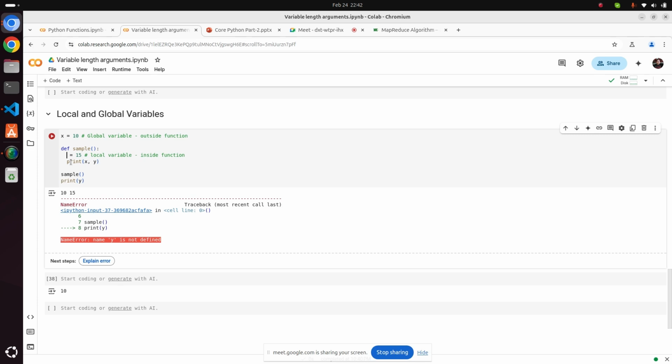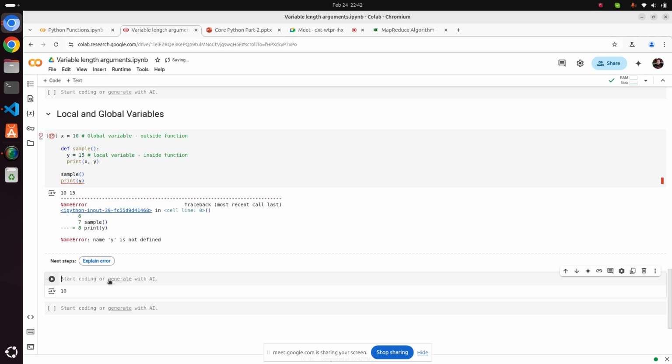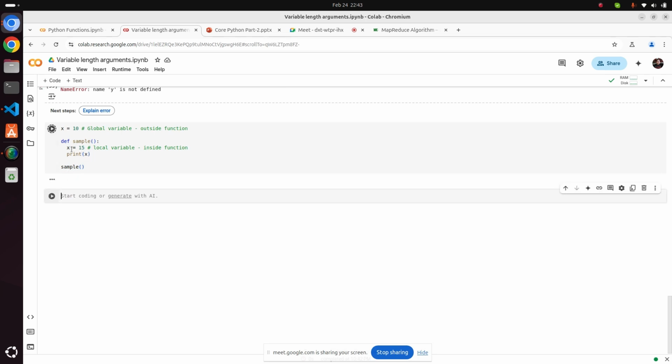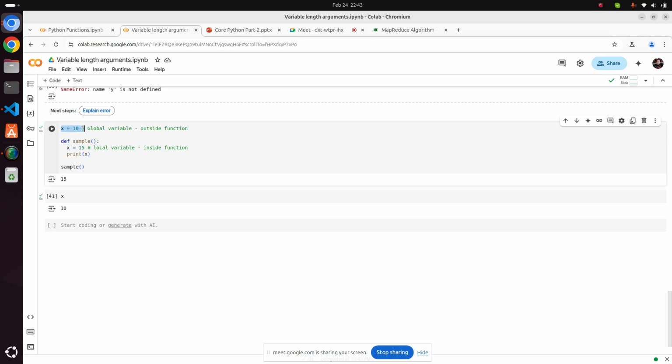Sorry, let me do Control C, and I will keep this so that it will help you at home when you practice. I'm keeping this here, and instead of this I'm doing x here, and removing y. So x is 15. Now this x is local and this x is global. Now here this is again local. Now if you want to update this x, like x plus 5,